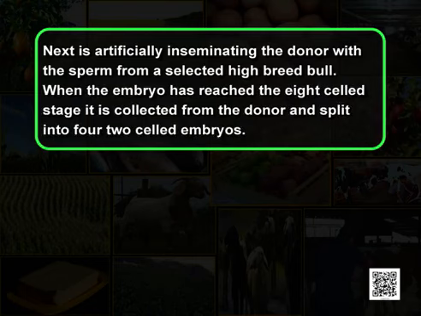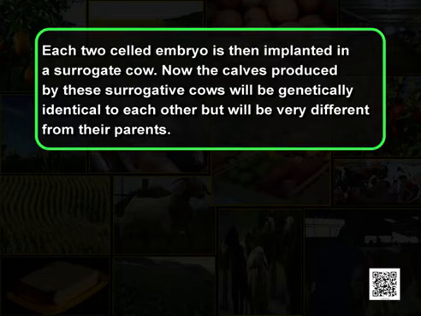In the next step, when the embryo has reached the 8-cell stage, it is collected from the donor and split into four 2-celled embryos. Each 2-celled embryo is then implanted in a surrogate cow. Now, the calves produced by these surrogate cows will be genetically identical to each other, but will be very different from their parents.